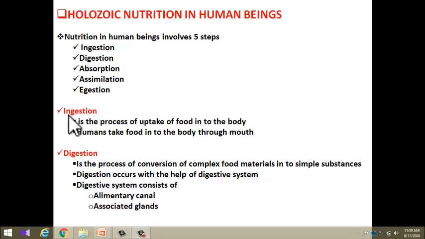Now, what is ingestion? Ingestion is the process of uptake of food into the body. How do we take the food into the body? Through mouth. So we can say ingestion in humans takes place through mouth.